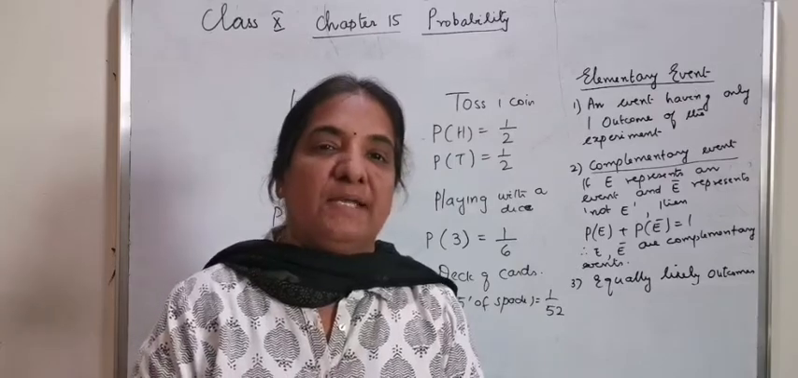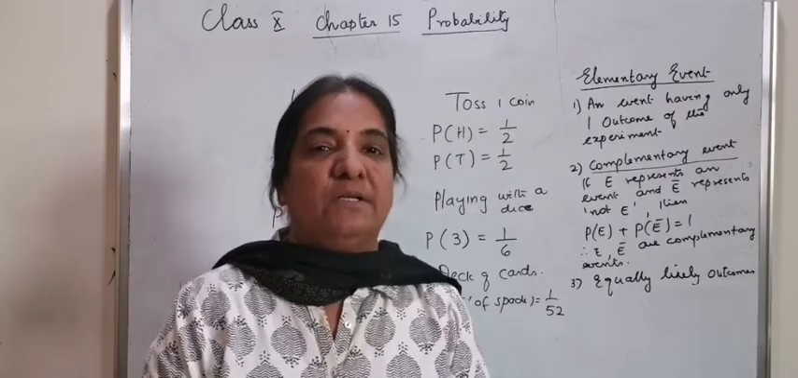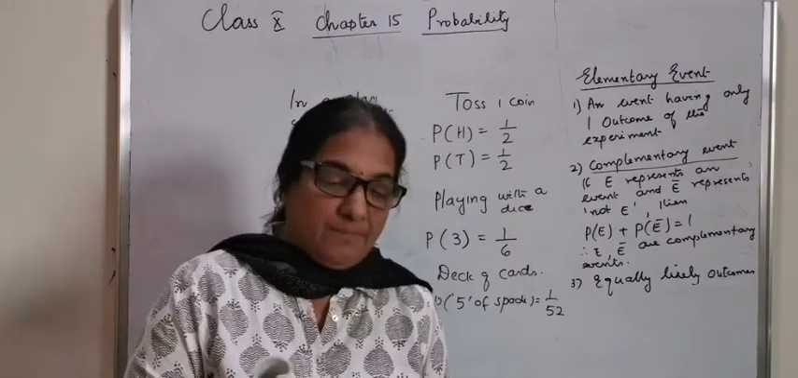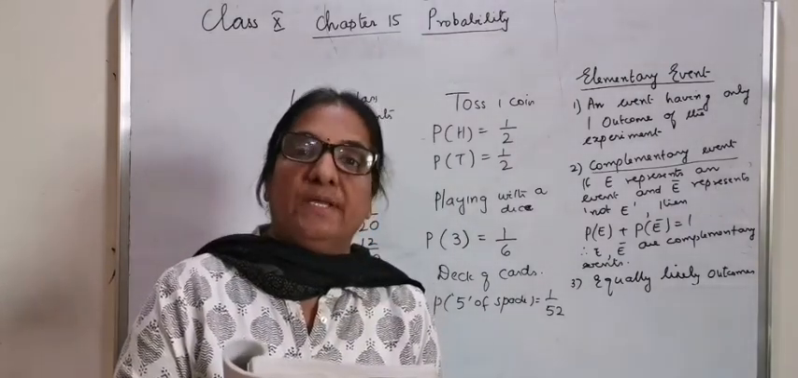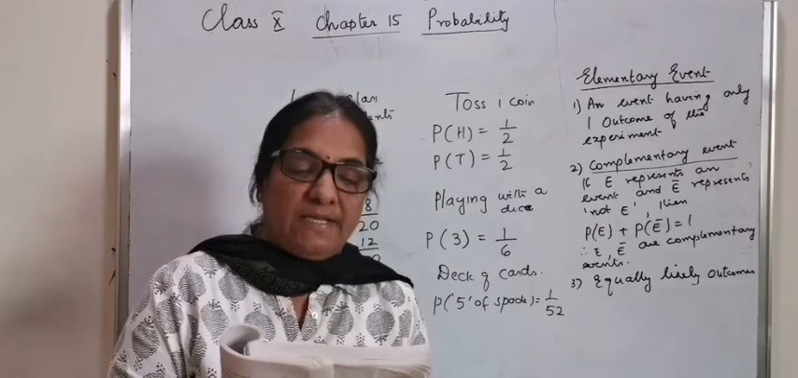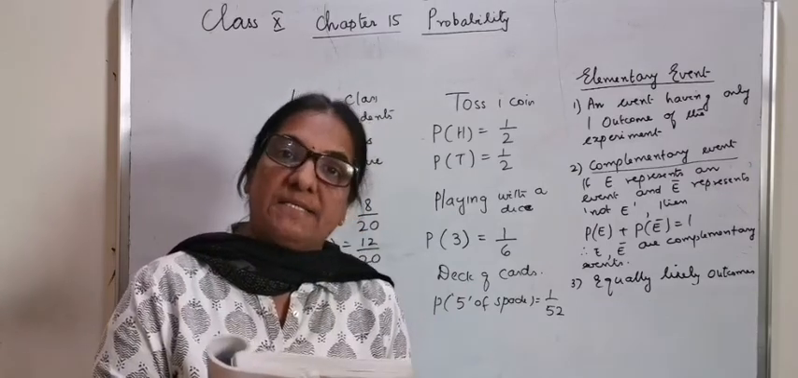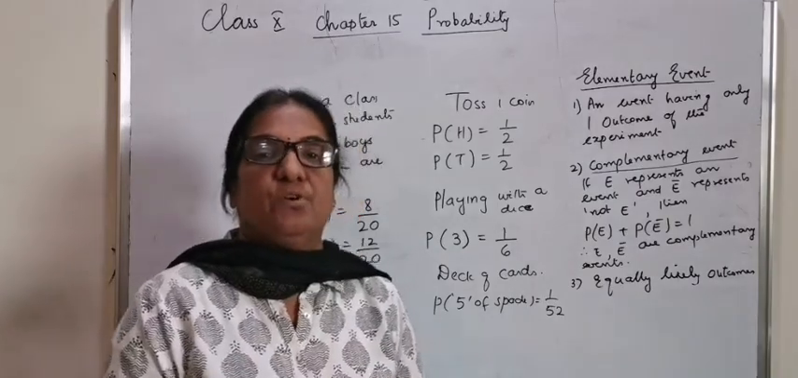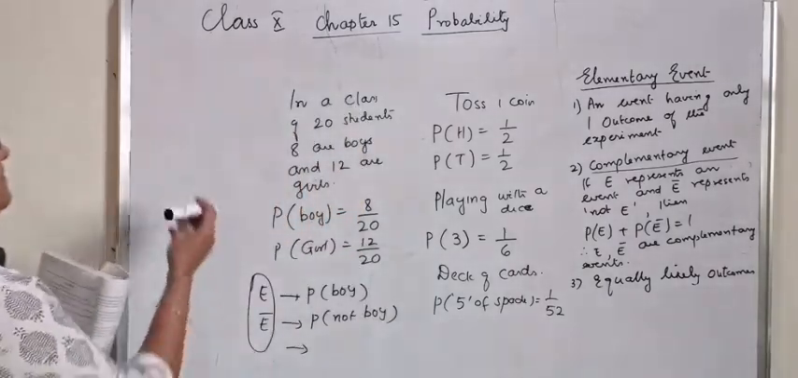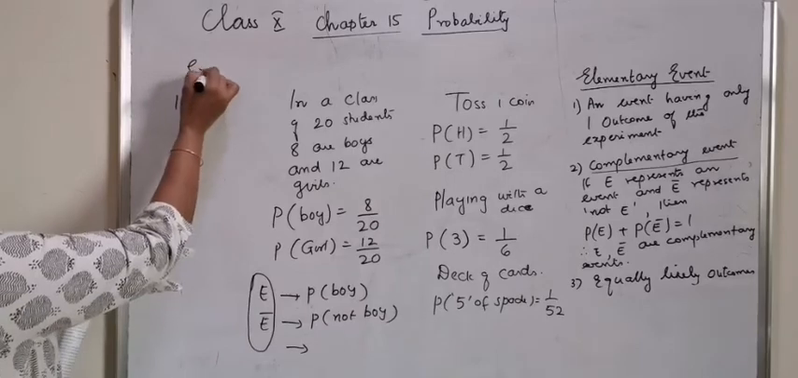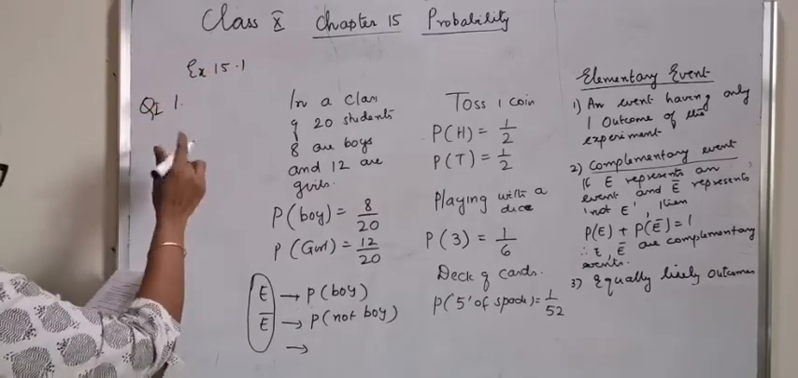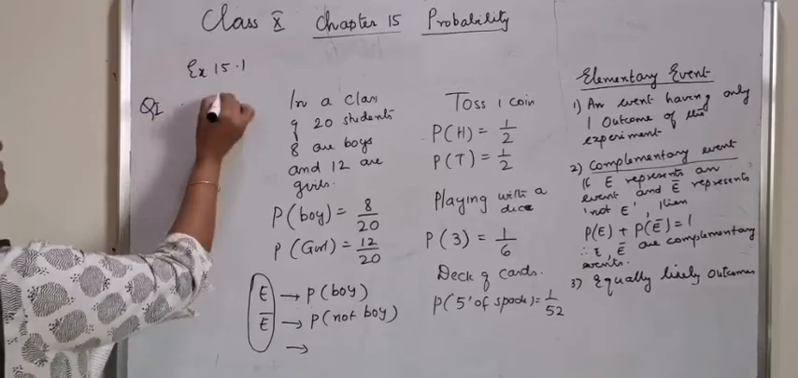Let's move on to Exercise 15.1, question number 1. Complete the following statements. Probability of an event E plus probability of an event not E is always 1. Let's fill in the blanks. Exercise 15.1, question number 1. The answer is always 1.